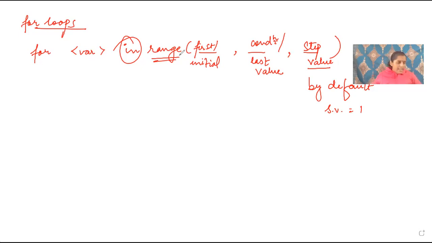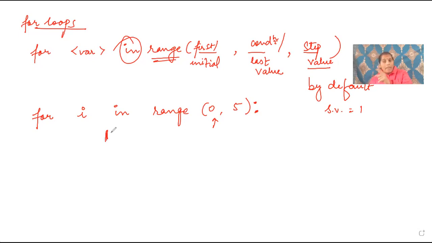For example, let us suppose I am writing for i in range 0,5, which means the start value is 0. After writing this I have to put a colon, and when I press the enter key, the cursor will automatically come after skipping some position. I have already told you in control statements, this is called indentation.